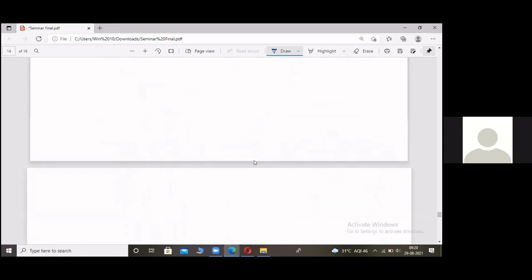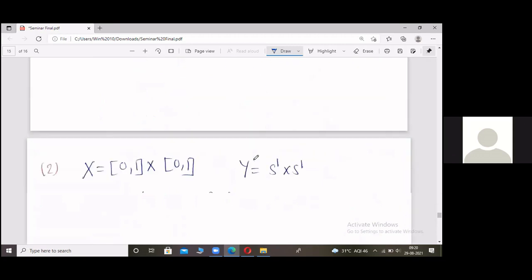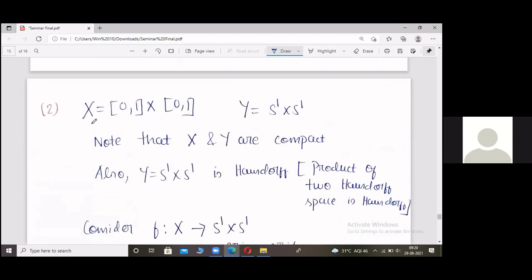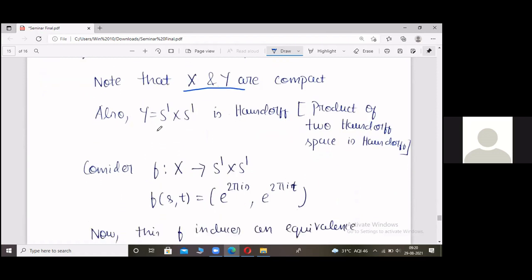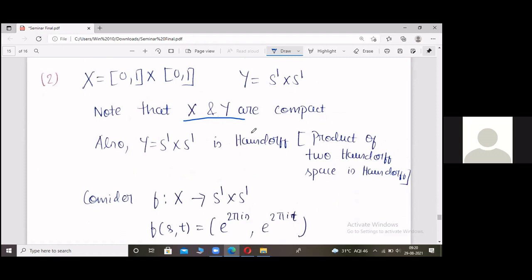Okay, fine. Now we see our last example, which we had already seen once. Our X was 0, 1 cross 0, 1 with the usual product topology, and Y is now S1 cross S1. Verify that X and Y are compact. Now Y is Hausdorff because S1 was Hausdorff, as we had just seen, and the product of two Hausdorff spaces is Hausdorff. So consider this map f from X to S1 cross S1 as f of (s, t) equal to (e power 2 pi is, e power 2 pi it).